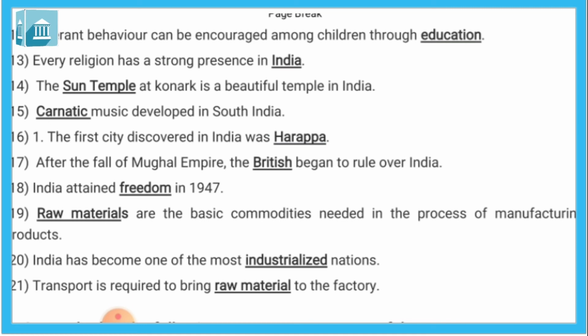Twenty-first, transport is required to bring raw material to the factory. So transport is necessary for the factory, because how can we bring the raw materials to the factory? We need lots of raw materials to manufacture the product. So transport is needed to bring the raw material to the factory.